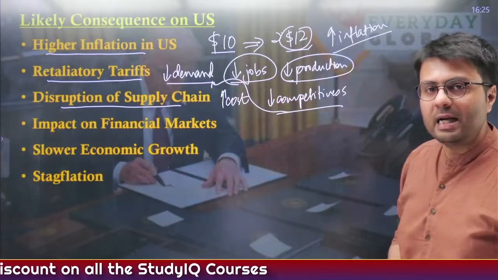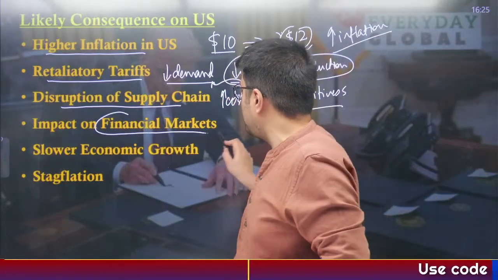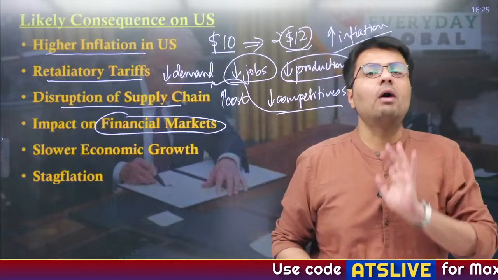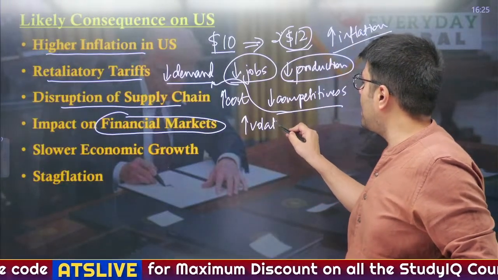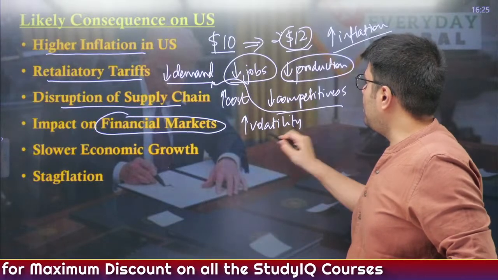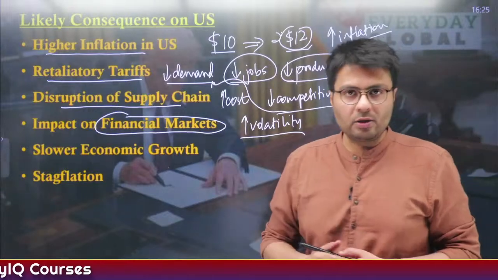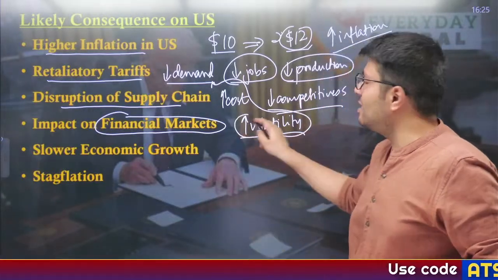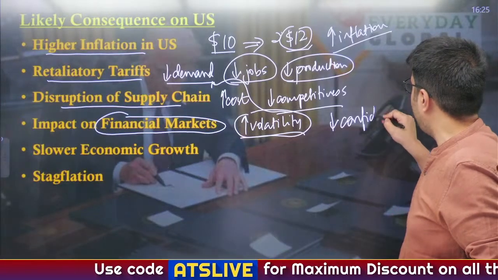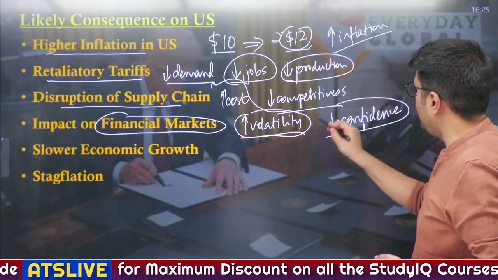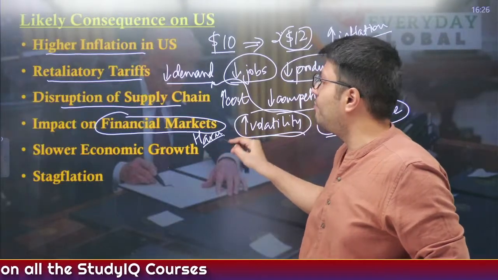foreign markets. Understand? Also what we have seen is that since yesterday, especially the stock markets or financial markets in US are coming down, and the reason is the increased volatility. Whenever there is an increase in policy uncertainty with respect to any government, markets do not like this. So this increase in volatility is a negative signal to the market, and therefore the confidence of investors in the government's policy, in the growth trajectory of US will reduce, and this will overall harm the US market only. It will not benefit the US market.